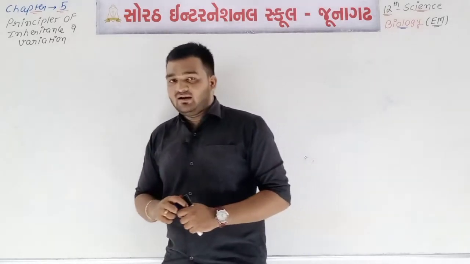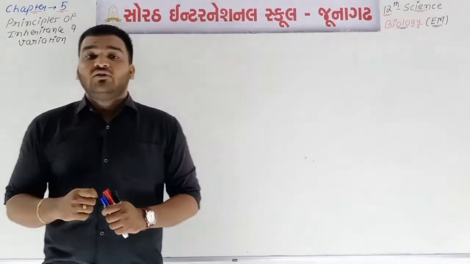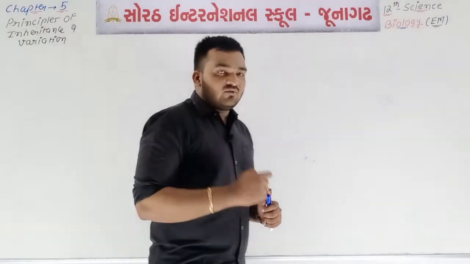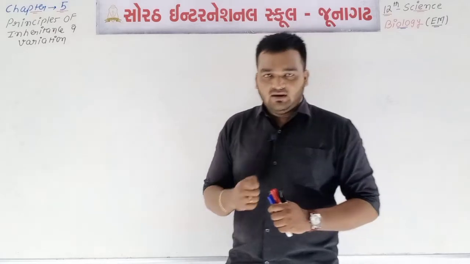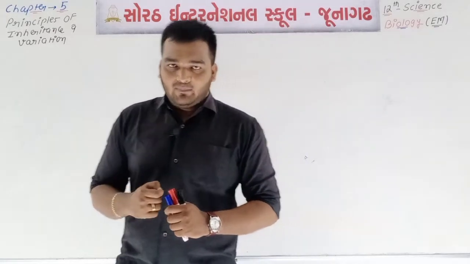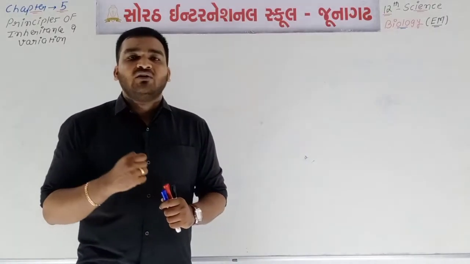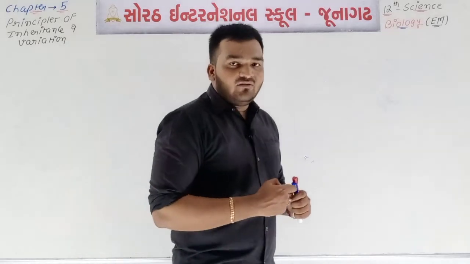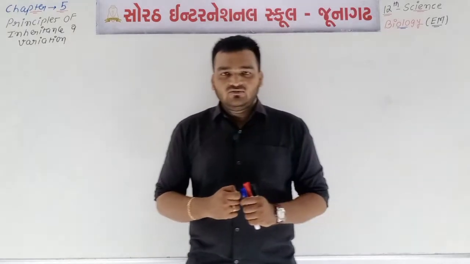You know that Mendel is known as the father of genetics. Mendel published a paper with different types of data connected with genetics.